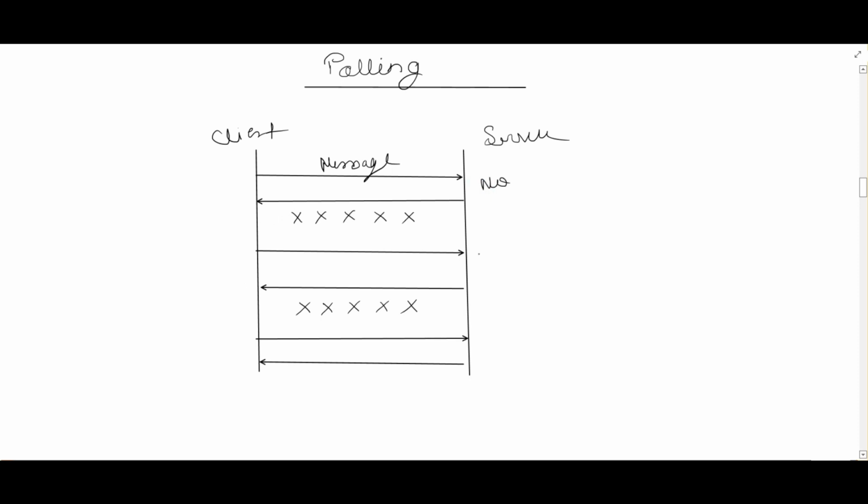Again, the client will ask, "Is there any message?" Then the server will say no, and again the connection will be closed. Again, the client will ask the server, "Is there any message?" Then if the server says yes, it will return the message, and again the connection will be closed. So this is how polling works.